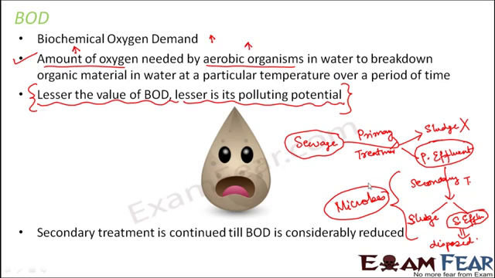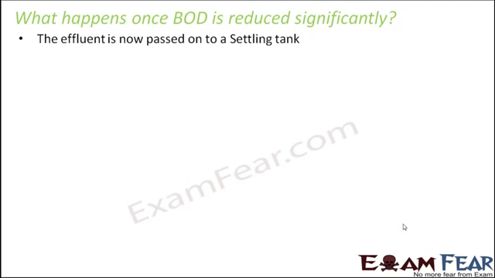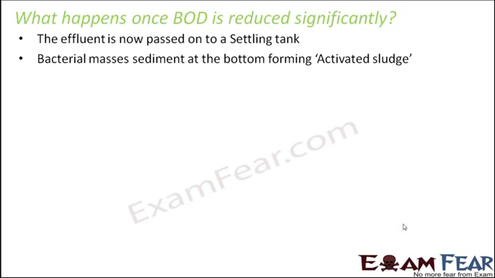Now the question is, after this entire process is completed, what will happen to the sludge which is formed as a result of secondary treatment? So let us have a look at what happens once BOD has reduced significantly. The effluent is now passed on to a settling tank. The primary effluent was passed on to the aeration tanks for secondary treatment. Now after secondary treatment is done, the effluent which is received, which has less BOD, is passed on to a settling tank, and bacterial masses sediment at the bottom, forming activated sludge.